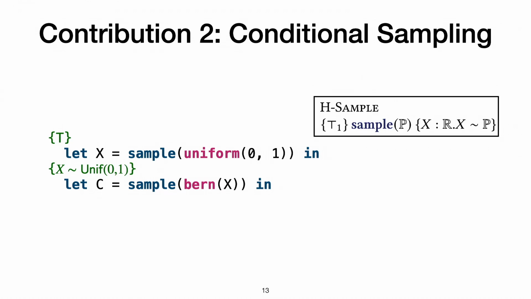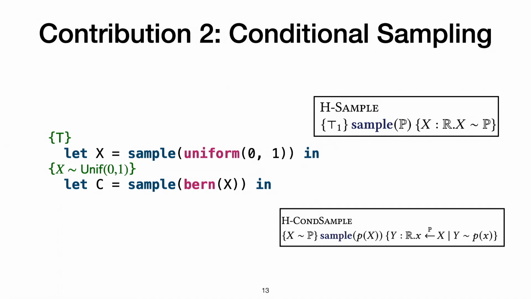If we now say that we sample C according to Bernoulli of X, then this is a slightly more intricate rule. It's a conditional sampling rule that says, given a precondition X is distributed according to P, now if we sample little p according to X, then we get back a variable y such that,